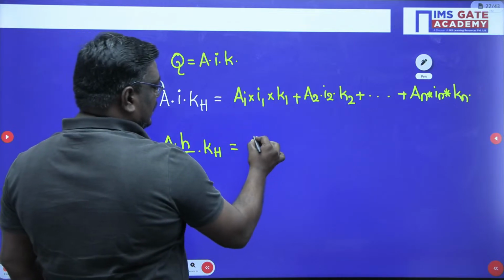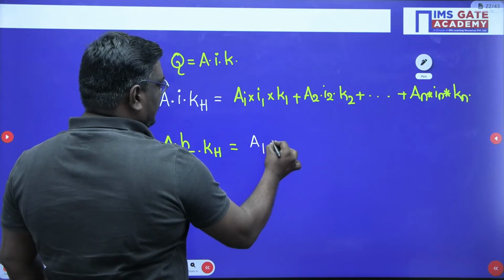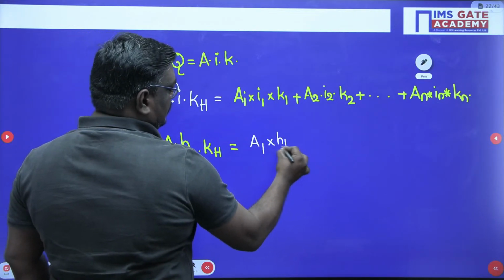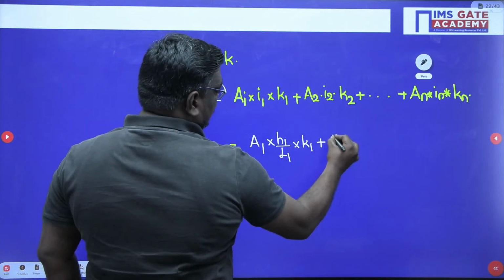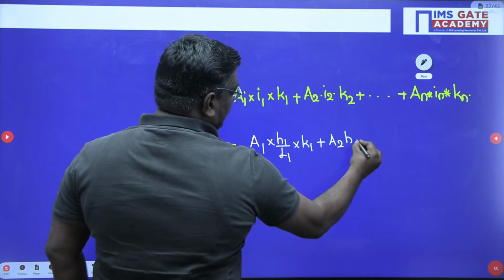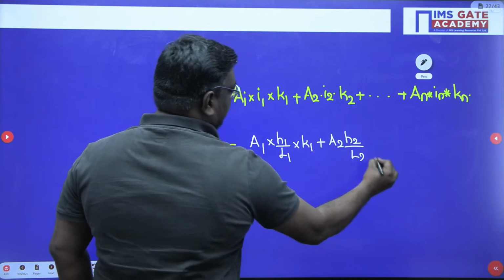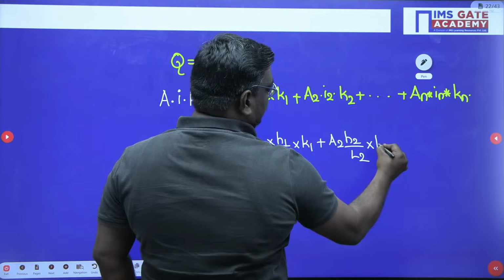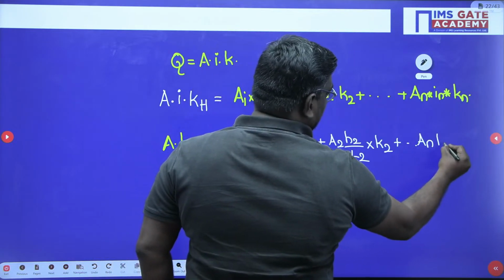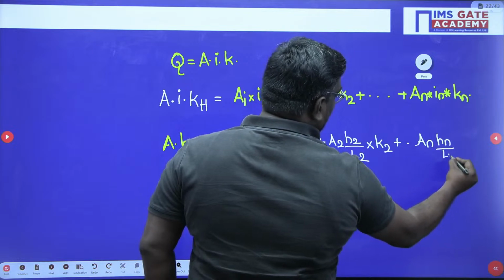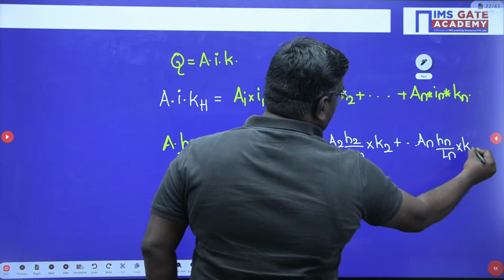And here A1 into H1 by L1 into K1 plus A2 into H2 by L2 into K2 plus so on up to An Hn upon Ln into Kn.